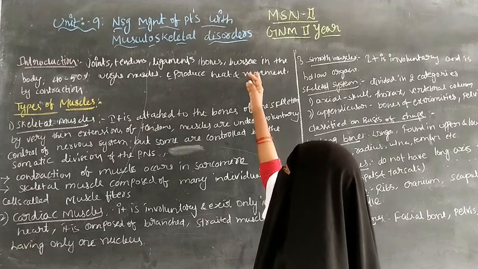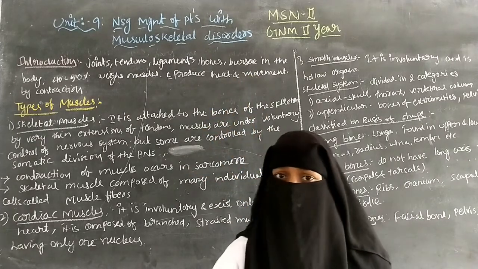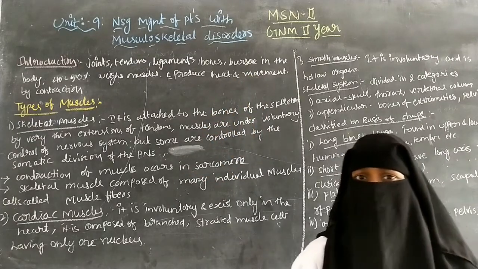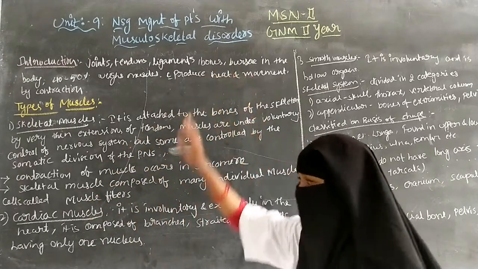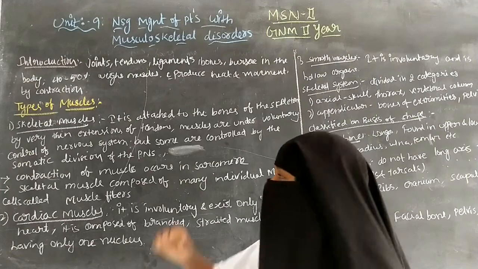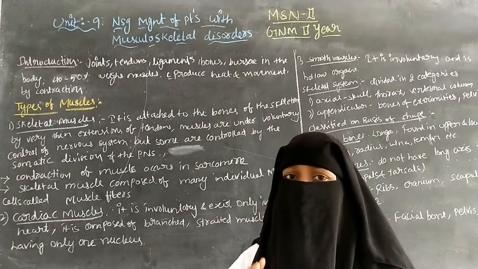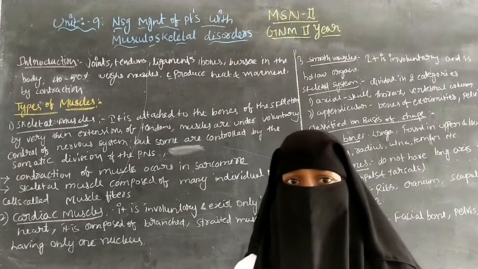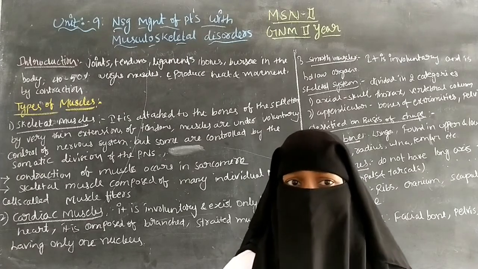And there are bones and the bursae. Bursae are fluid filled sac-like cavities, filled with fluid.